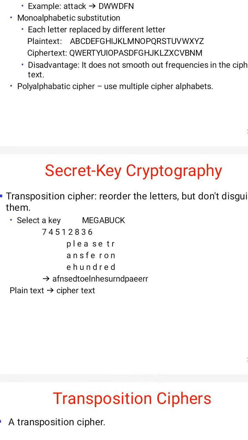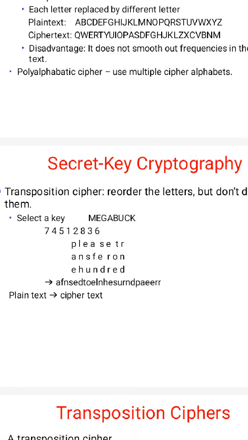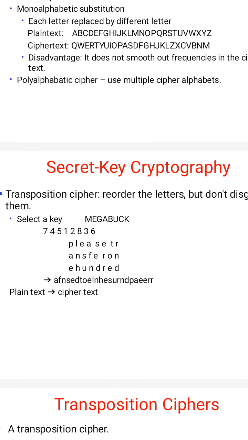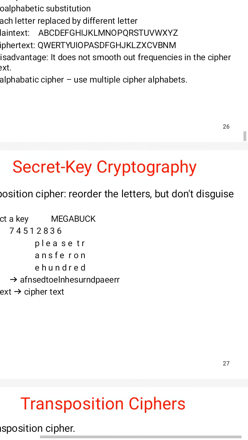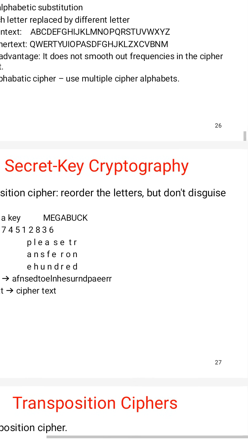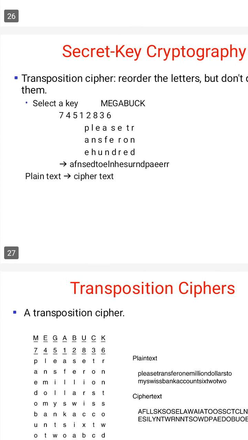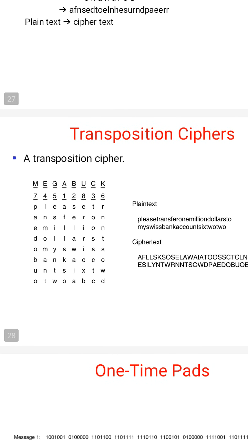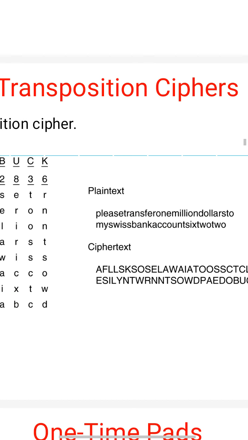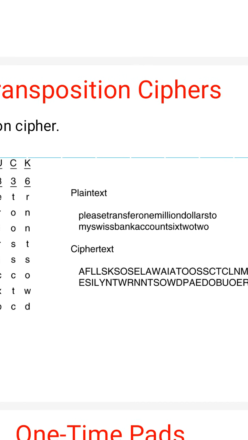Another one is the secret key algorithm, for example the transposition cipher. In the transposition cipher, we reorder the letters but disguise them. Suppose we take this example: please transfer $1 million to my Swiss bank account 622.